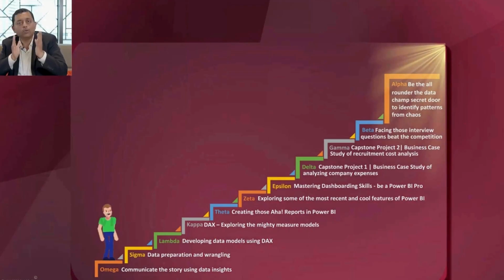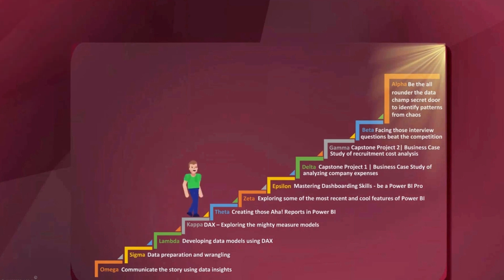This is not an advanced Excel program. This is completely into self-service BI data analytics. And for that, we have curated some modules for you.